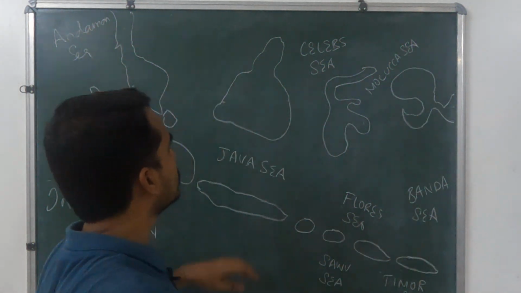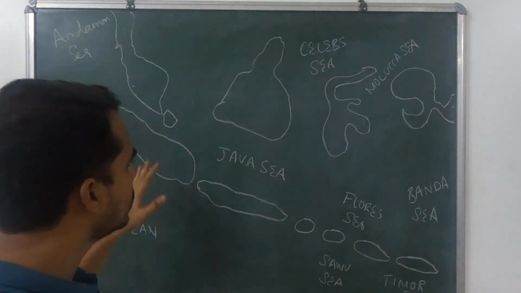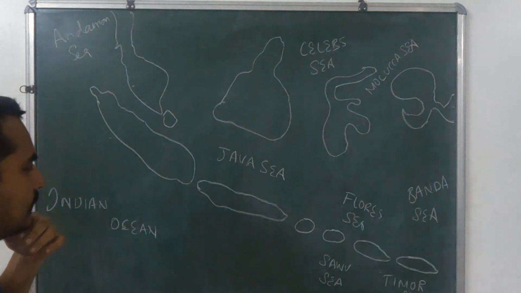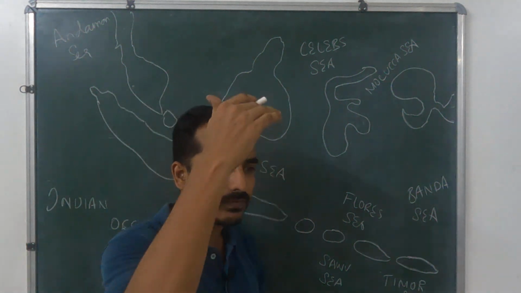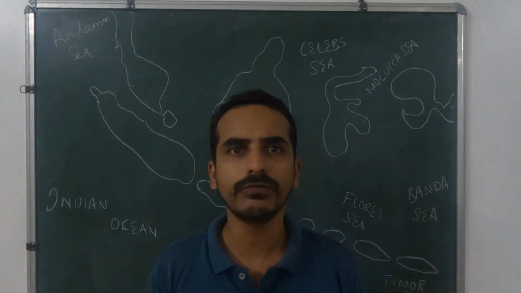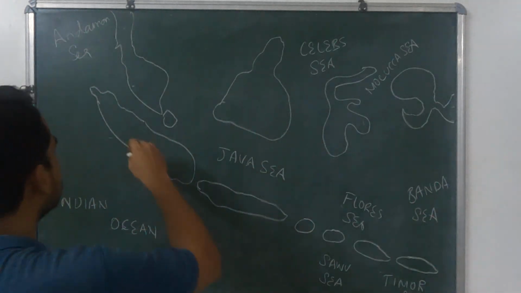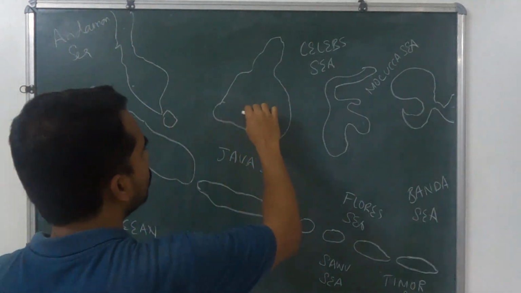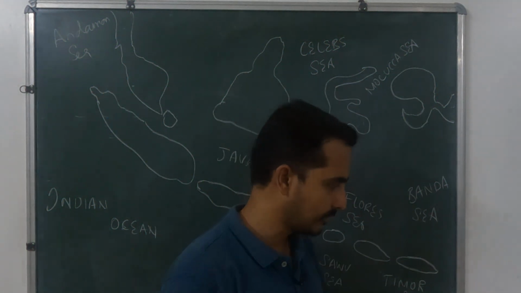Okay, and this part is the southernmost part of the South China Sea actually. Okay, so these are the major marginal seas. Okay, then actually the Indonesian islands, which extends from the 10 degree south to 10 degree north. So most of the regions spread over the equatorial region. Actually equator passes through the Sumatra, Singapore, Borneo, Sulawesi, and the Papua New Guinea region.